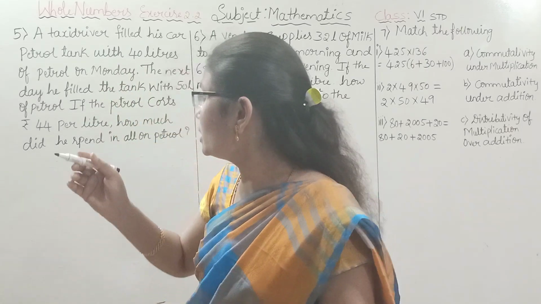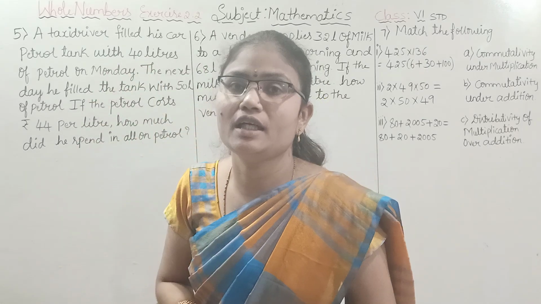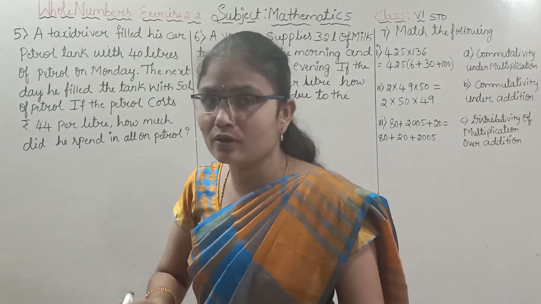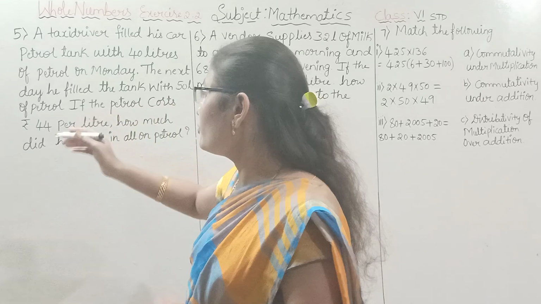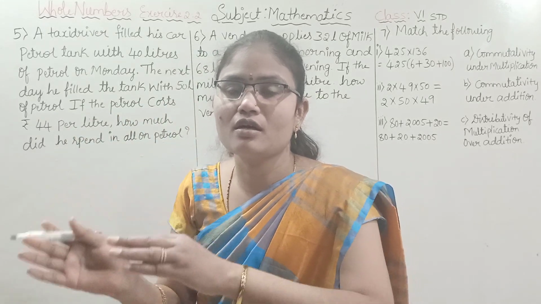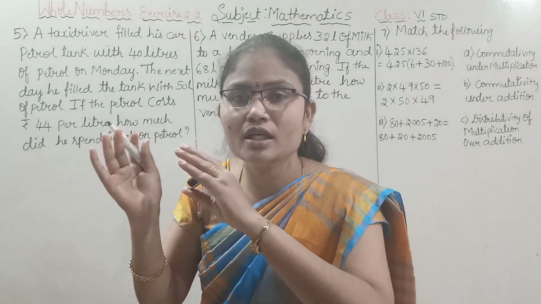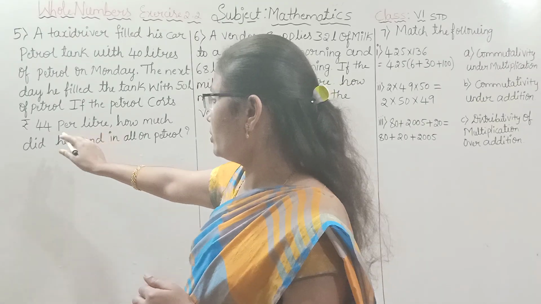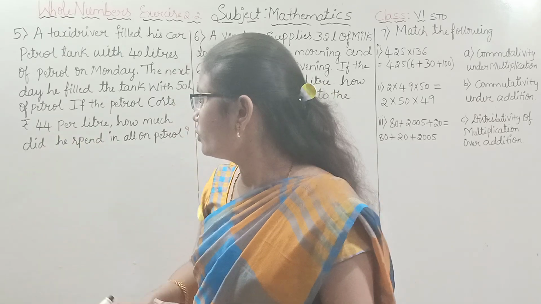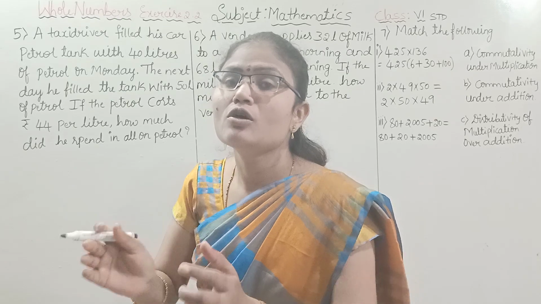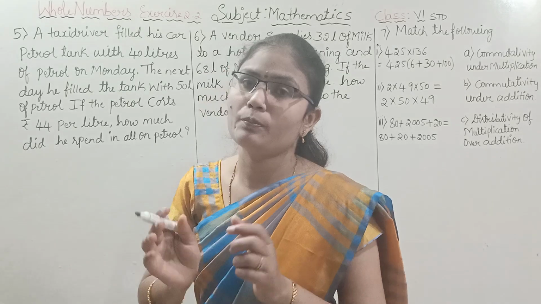On Tuesday he filled 50 liters of petrol. The cost of petrol on Monday and Tuesday is the same, rupees 44. We have to find out in total how much amount he needs to spend for petrol.